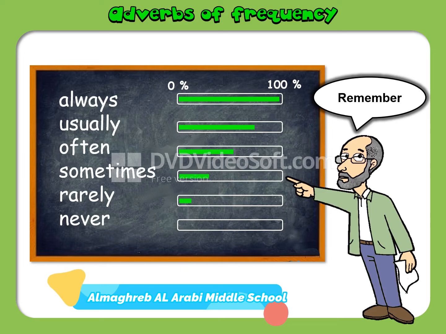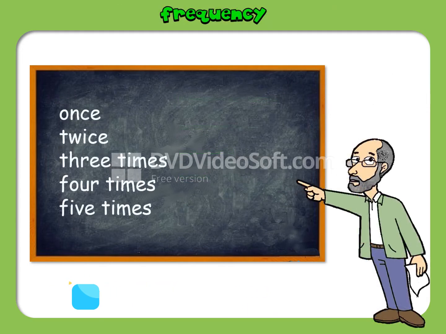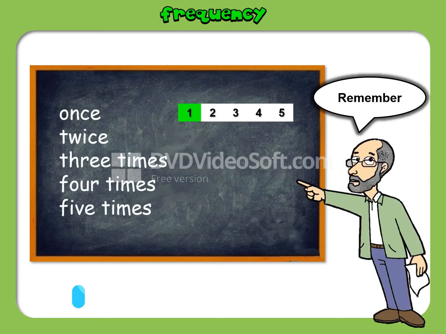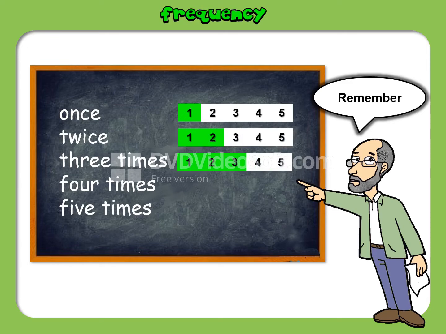And then we have rarely, not much of the time, and never, which means no time. Okay, please remember this also. Once means 1 time, twice means 2 times, and thrice means 3 times, and so on and so forth.